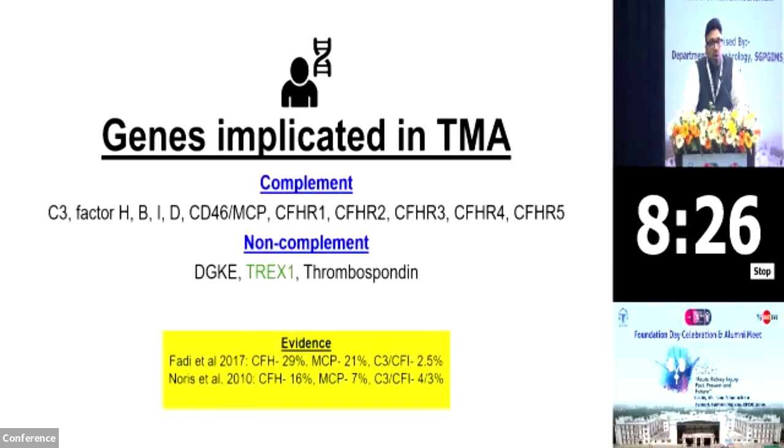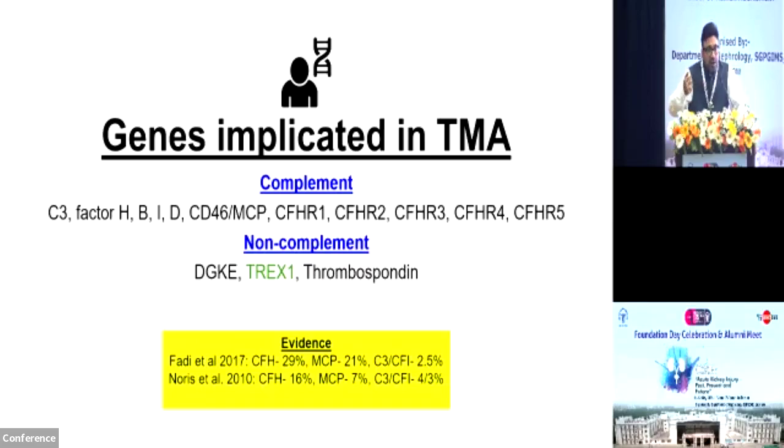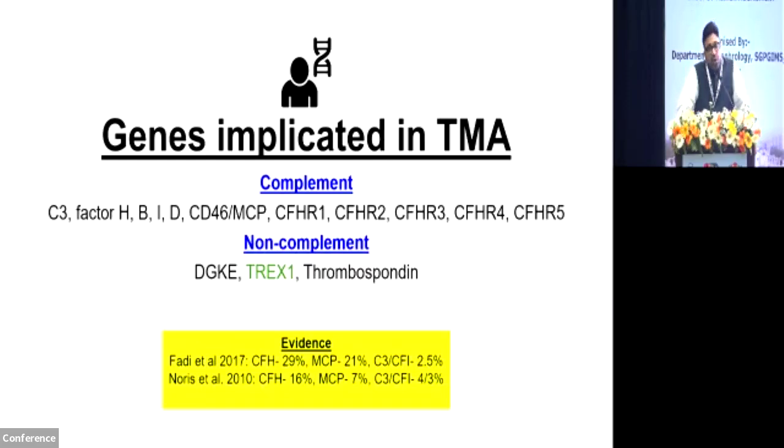So next is, what are the genes which are implicated in thrombotic microangiopathy? You have complement-related genes and non-complement genes. Among the complement-related genes, you could have gain of function mutations. Gain of function mutations are with complement C3 or factor B. Loss of function is in complement factor H, complement factor I, membrane cofactor protein, and the CFHRs. Among the non-complement genes,